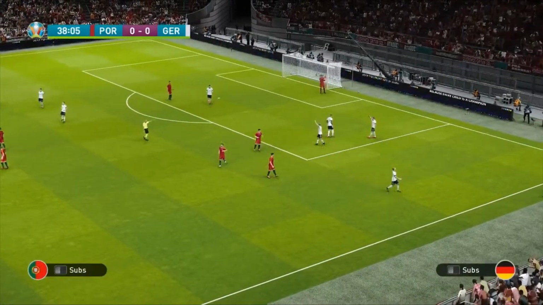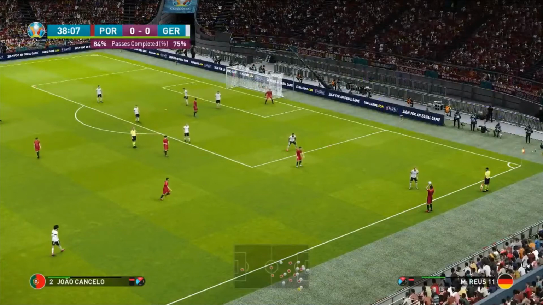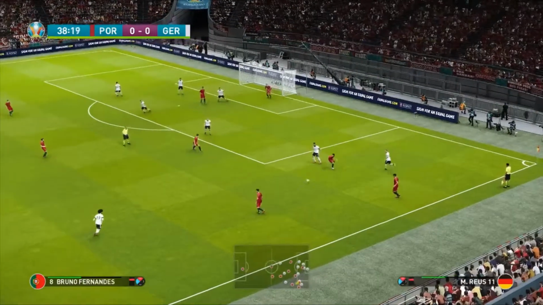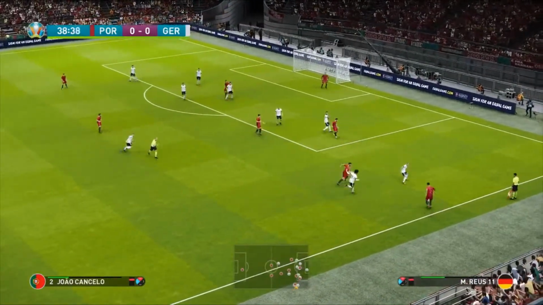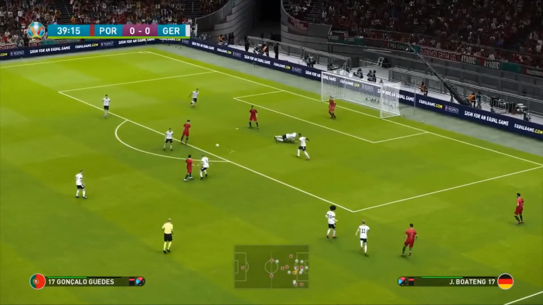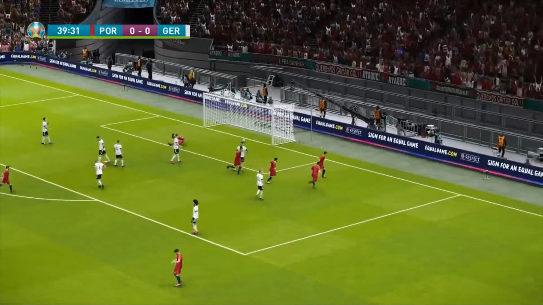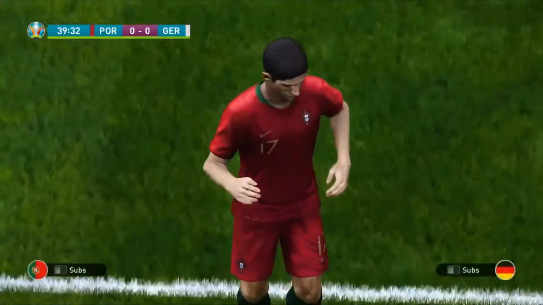And now it's Portugal that are putting the pressure on Germany here. Can either of these sides grab an early goal in this one? Bruno Fernandes backheels it to João Cancelo. Tries to loft a ball to Ronaldo. Does get to Gonçalo Guedes! It's in! And just like that, we do have the opening goal of this game.